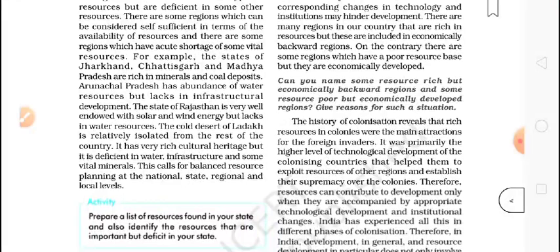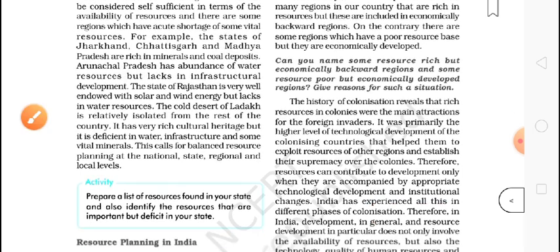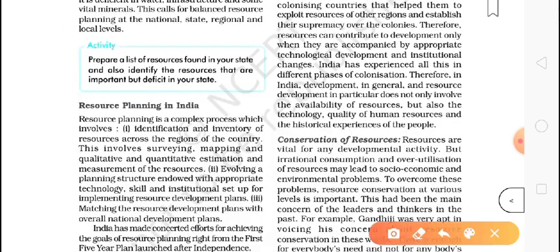You can see here that they are talking about Ladakh also, that they do not have water and other things, but they are good in cultural activity and everything they have. So like this, if you study this, it is written in very simple language, you can read this and get it very easily. Now we are going to learn what resource planning in India is.